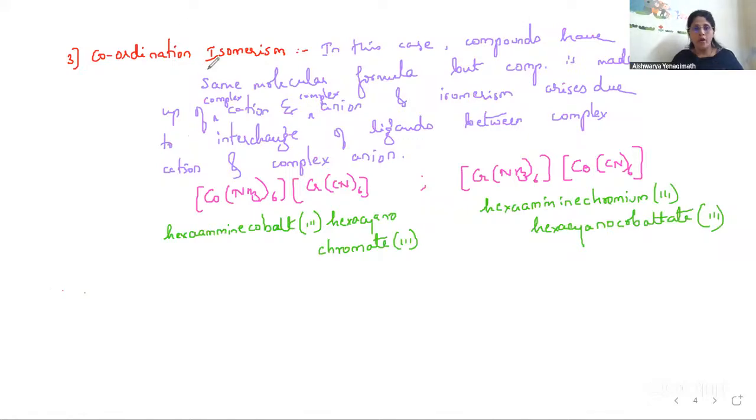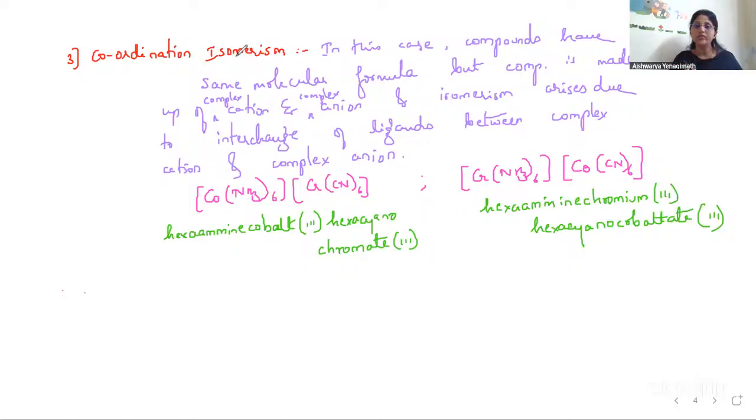Then we have coordination isomerism. This arises only when both cation and anion are complex in nature. Both should be complex ions. Then there is exchange, an interchange of the ligands, between the cation and anion.